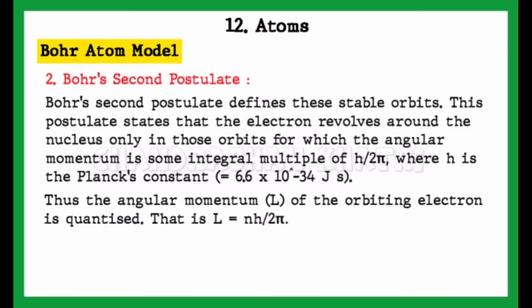Thus, the angular momentum L of the orbiting electron is quantized. That is, L = nh/2π.